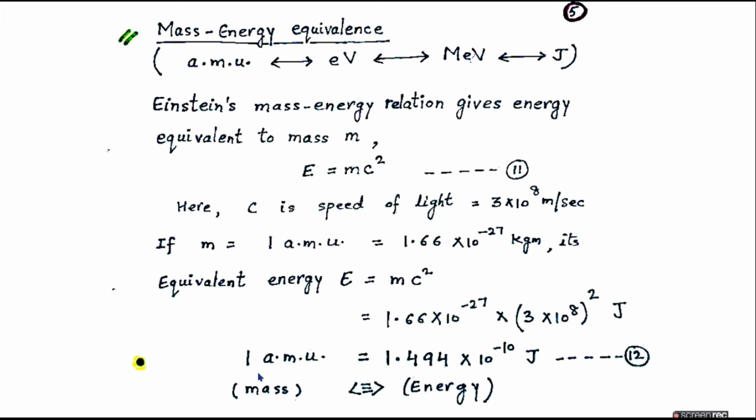So solving this, we get 1 AMU equal to 1.494 into 10 raised to power minus 10 joule. So this relation, or equation number 12, gives us how the mass in AMU can be expressed in terms of energy, or energy can be expressed in terms of the unit of mass.